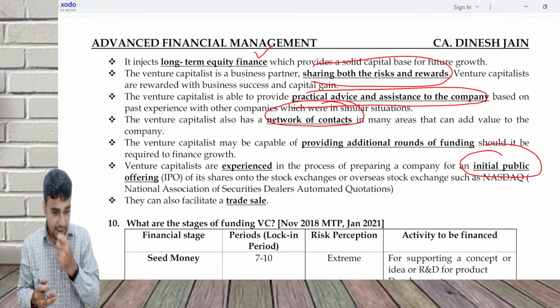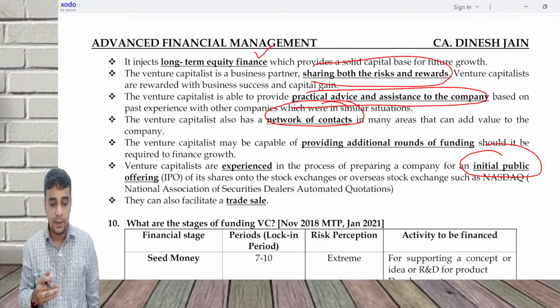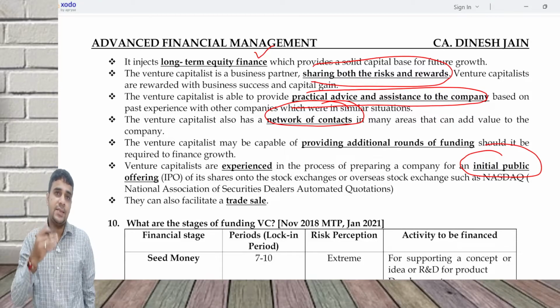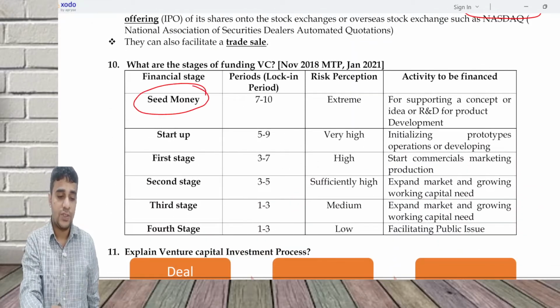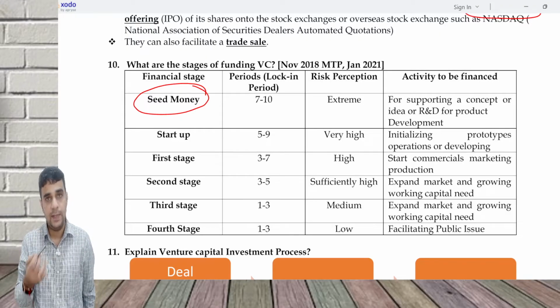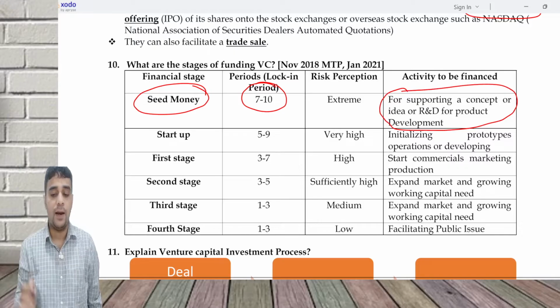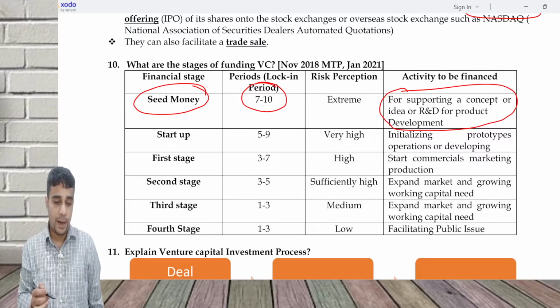What are the stages of venture capital funding? I think there are some 6-7 stages of venture capital. Initial stages are extremely risky. Then in the later stages, the risk level keeps going down. So you have seed money, which carries an extreme amount of risk. If you do 10 seed money investments, 7 or 8 may also fail. Seed money is normally for 7 to 10 years, and is for supporting a concept or an idea. It is an extremely risky kind of investment, with a high probability of failure.